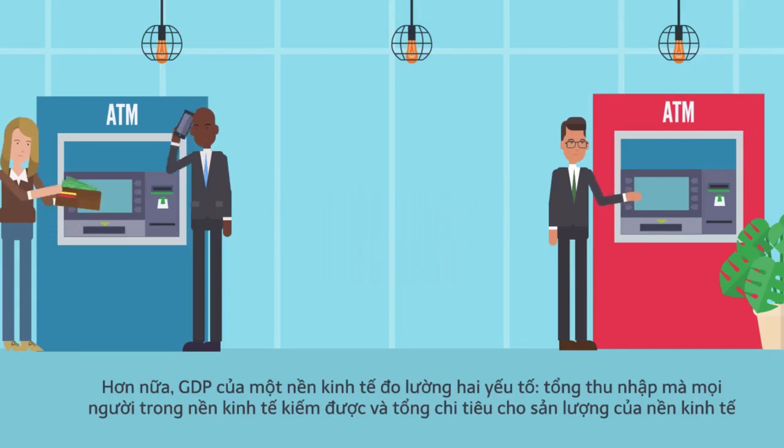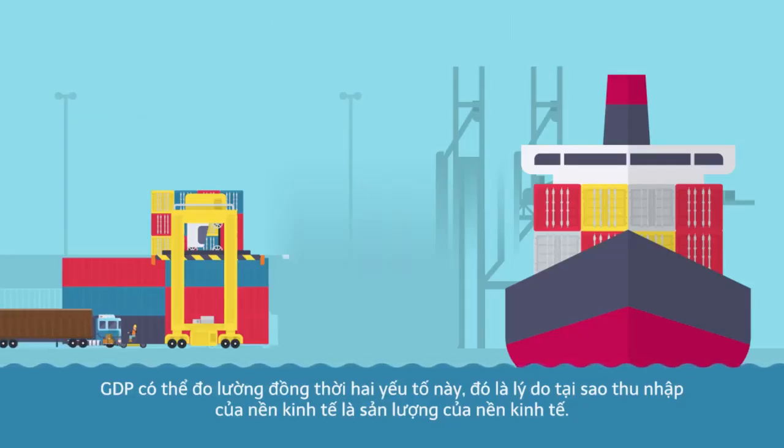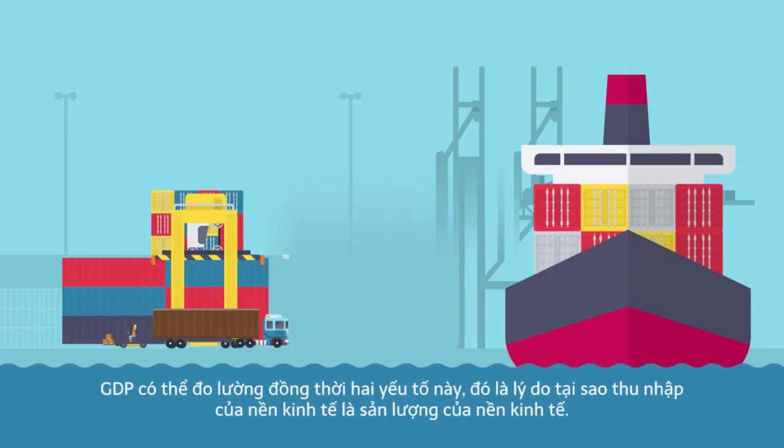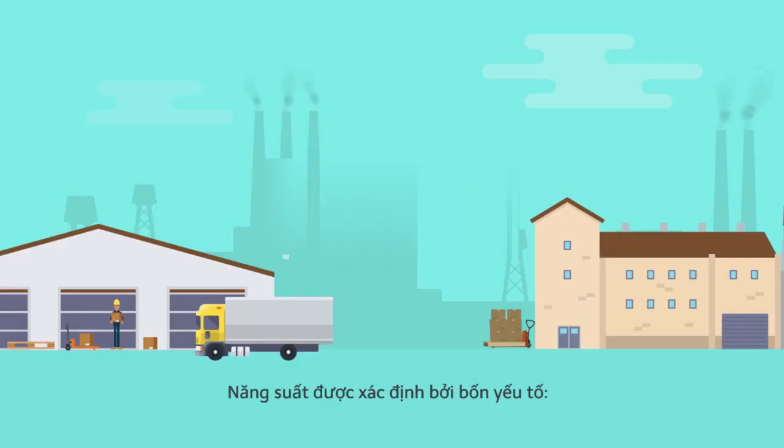Furthermore, an economy's GDP measures two things: the total income earned by everyone in the economy and the total expenditure on the economy's output. GDP can measure these two things simultaneously, which is why an economy's income is the economy's output. Productivity is determined by four factors.